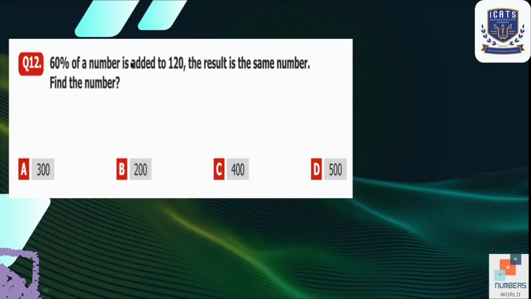Question number 12. 60% of a number is added to 120. The result is the same number.